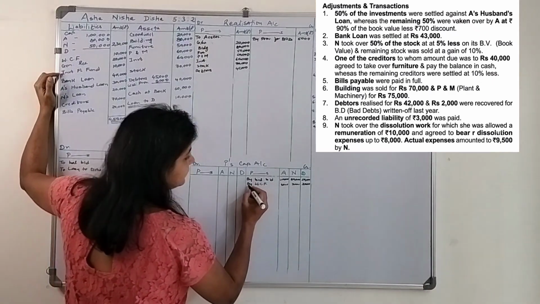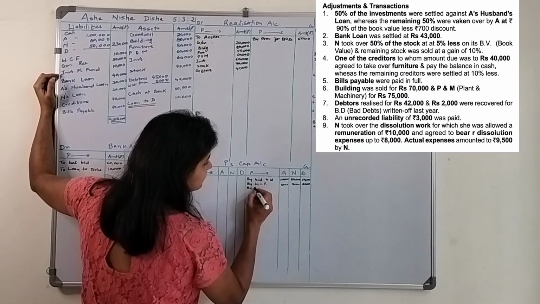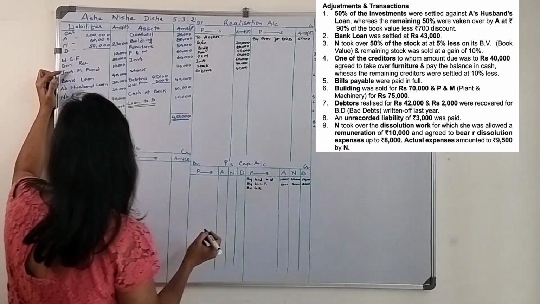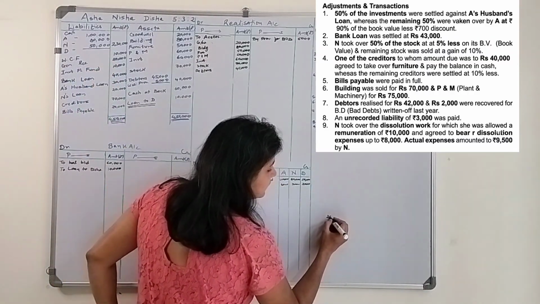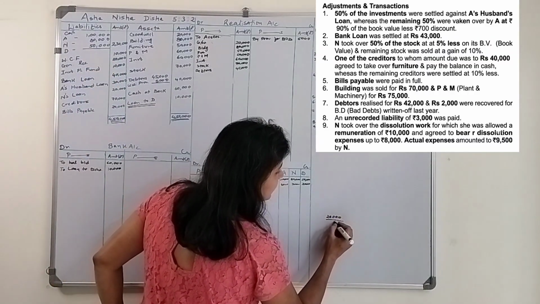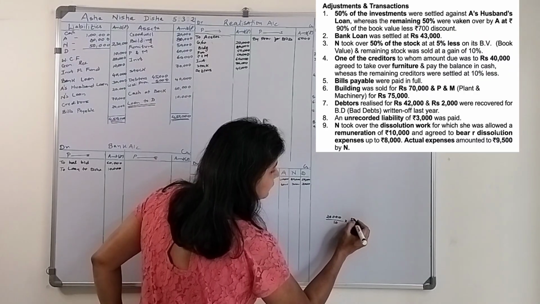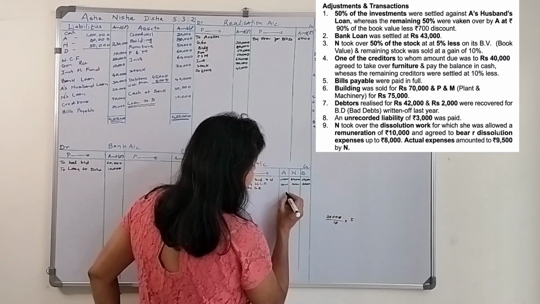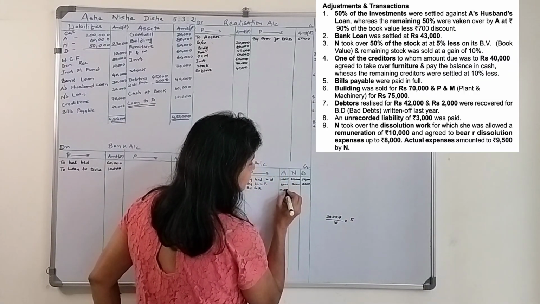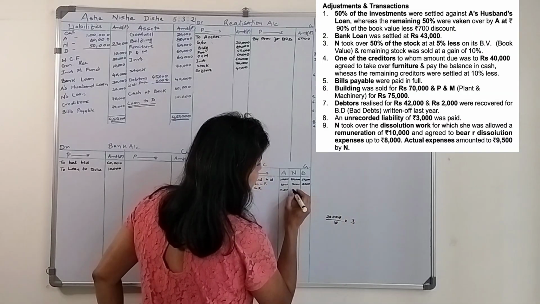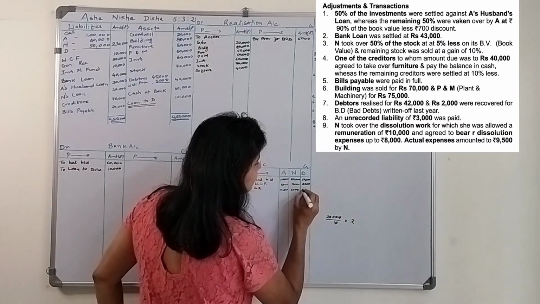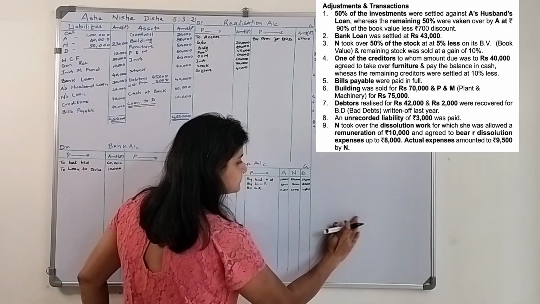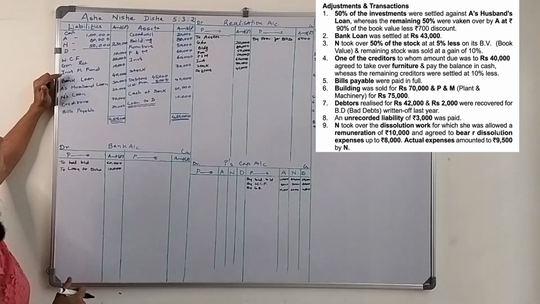Next is general reserve. All the reserves and surplus will get transferred to the partners' capital accounts. It is 20,000. 20,000 divided by 10 into 5 will be 10,000, into 3 will be 6,000, and into 2 will be 4,000. Okay, done.